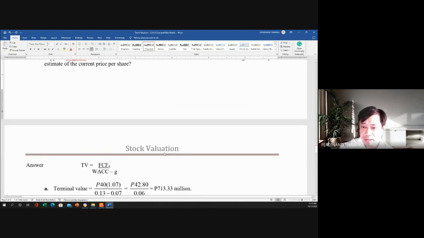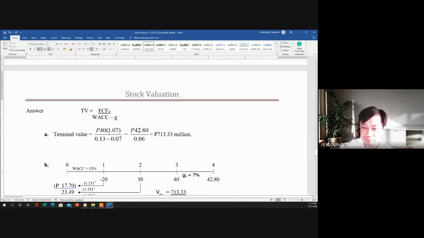Diba? Ang kinukuha natin ay yung 4. So that's why 40 times 1.07 all over 0.13 minus 0.07. So we can get 42.80 divided by 0.06. So the terminal value is 713.33 million.